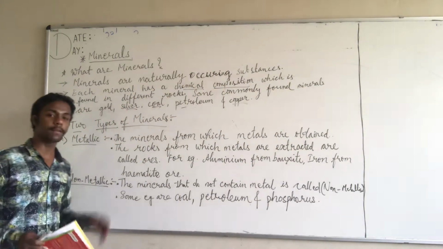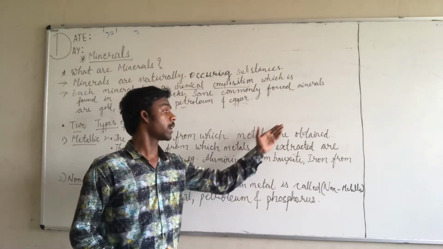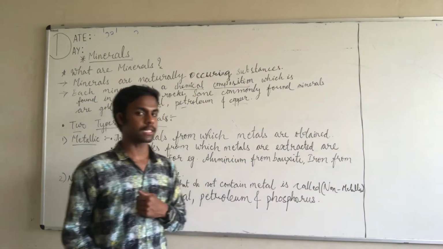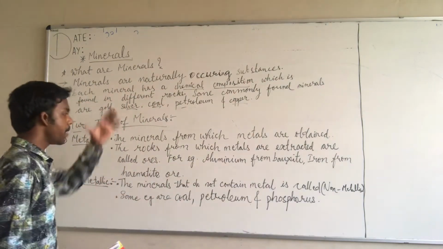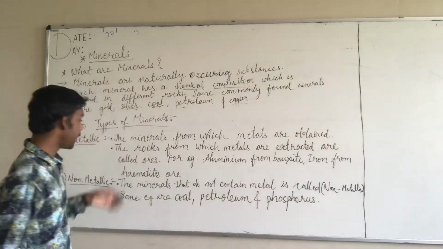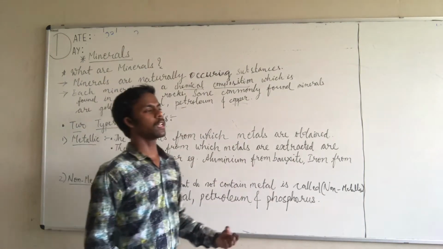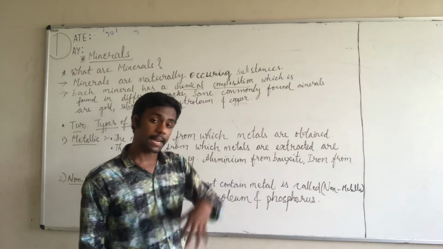What are metallic minerals? The minerals from which the metals are obtained. The name itself suggests, again I am explaining, that the minerals from which the metals are obtained are known as metallic minerals, and the rocks from which metals are extracted. Some rocks are there from which the metals are extracted.